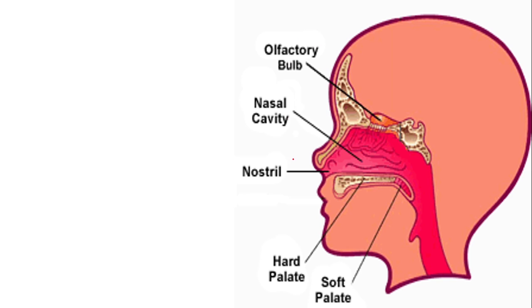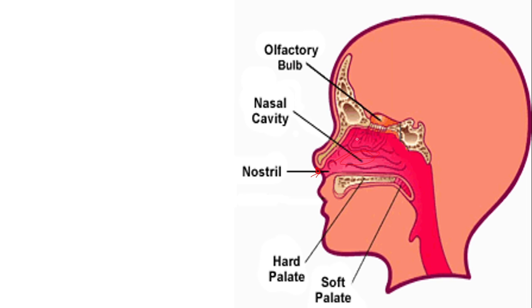So the nostril is a small opening. Two nostrils are present, one left and one right. So through the nostril what happens? Air enters into the body. Now air entering through the nostril will be passing through a cavity known as the nasal cavity. Now what happens to the air when it is passing through the nasal cavity?